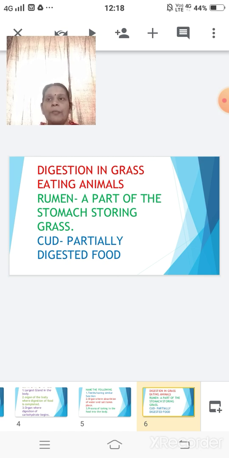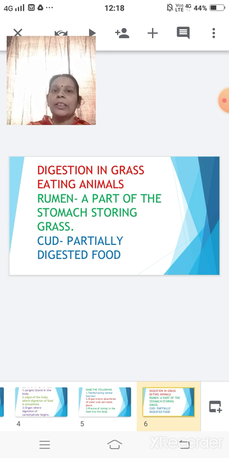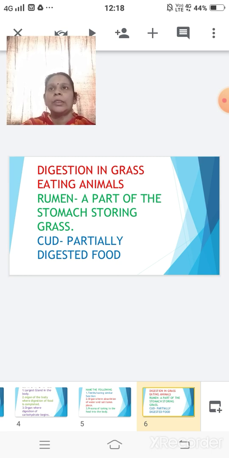These animals have a four-chambered stomach, and these herbivorous animals have the habit of eating quickly and then storing this large amount of grass in the rumen, which is a part of their stomach, where it softens. The rumen contains millions of microorganisms, and a large amount of saliva is also secreted within the rumen.